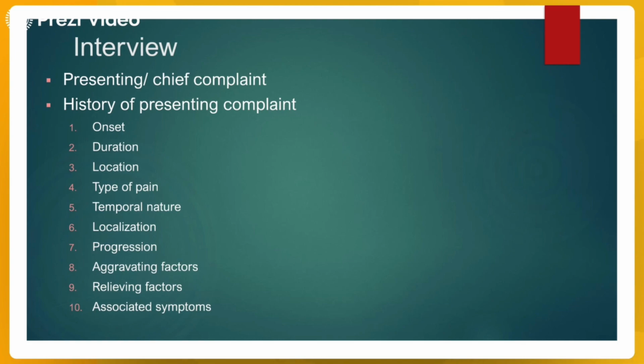Then we move on to the history of presenting complaint, where you ask more details, you probe further into the patient's complaint. Onset is whether it is sudden or gradual. Now if it is pain, then it is sudden or gradual. If it is a growth or a swelling, you can use the term insidious. Insidious denotes that it grew very gradually without the patient being aware of its presence. So that is not applicable to pain, the word insidious. If you have pain, you will know it. Whereas if there is a sinister looking lesion, then it may have started without the patient's notice.